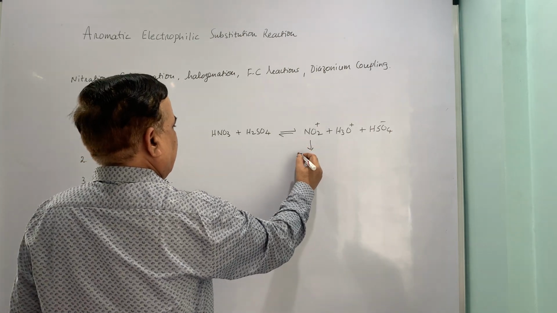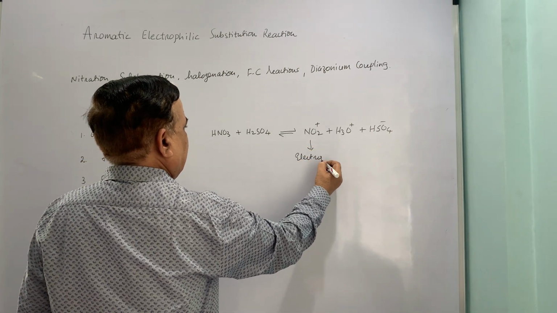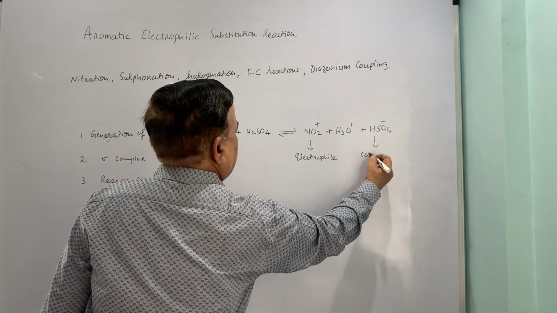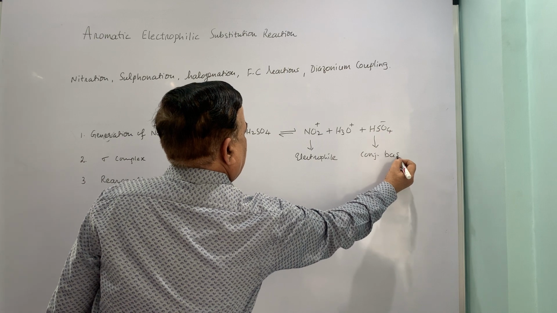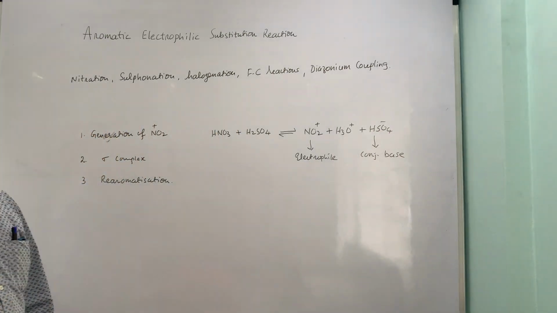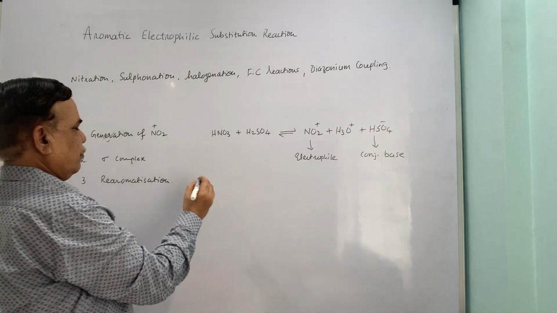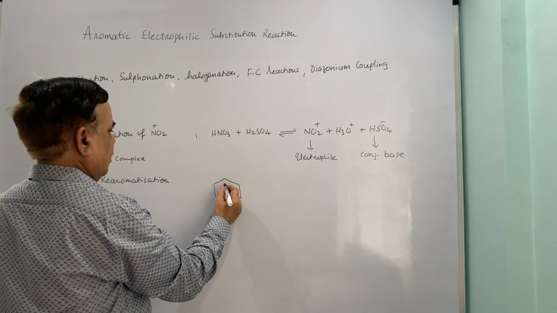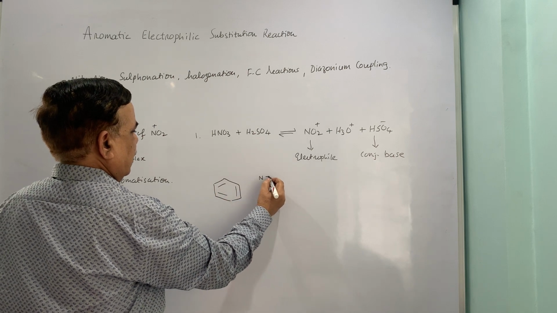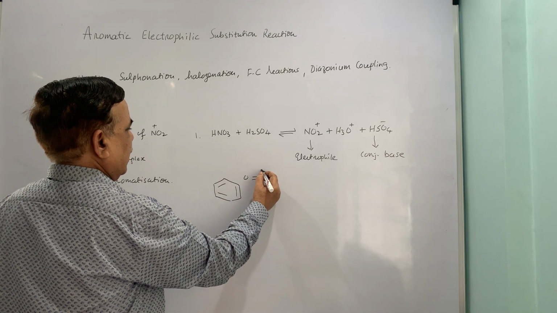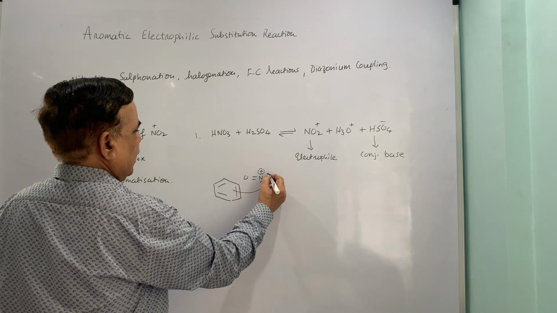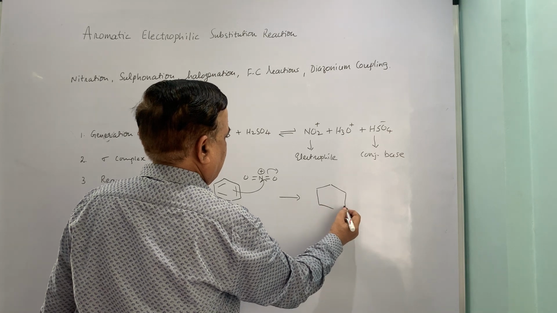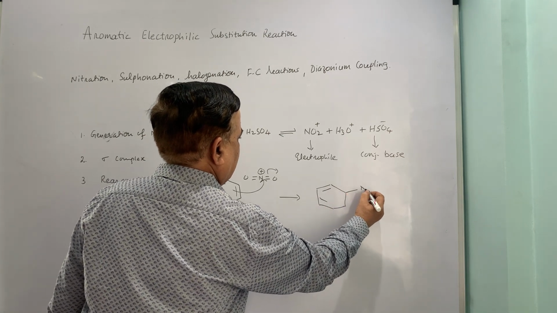This is the actual electrophile, and this is the conjugate base. Now this conjugate base later on assists in the removal of proton. Now once nitronium ion is formed, now this is first step. Once nitronium ion is formed, and we are talking about benzene, it interacts with the nitronium ion through its pi cloud, and you get the formation of sigma complex,